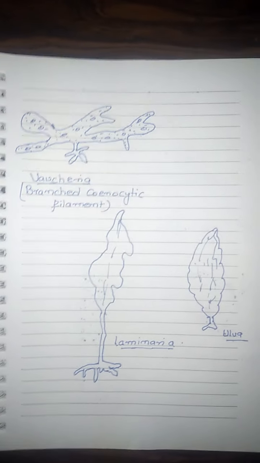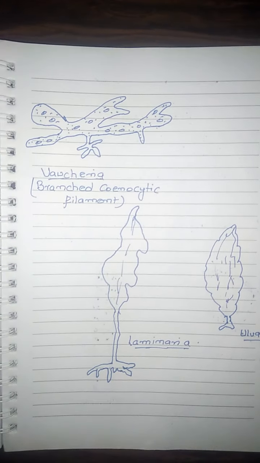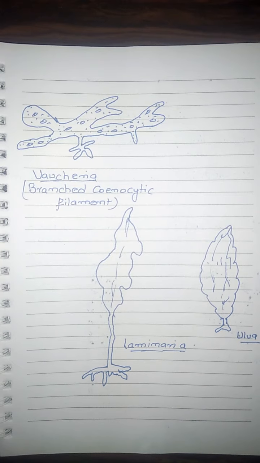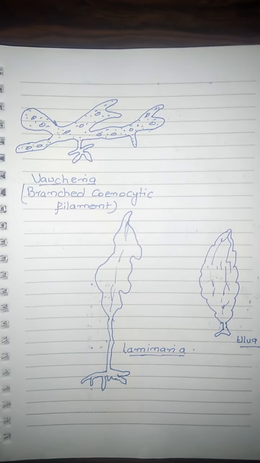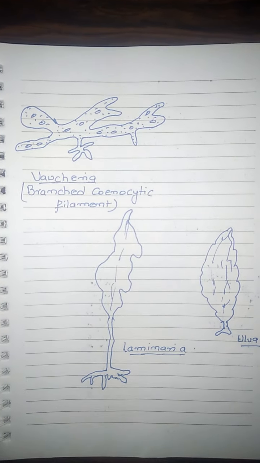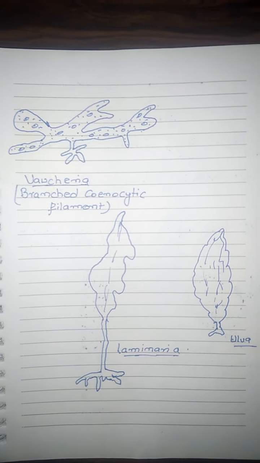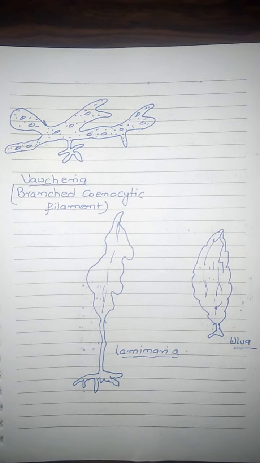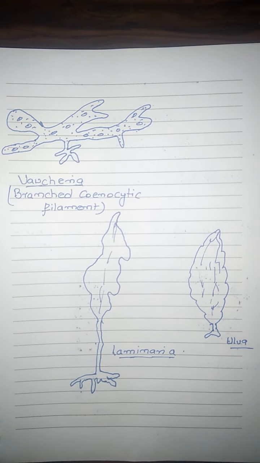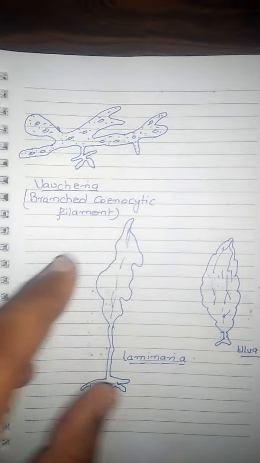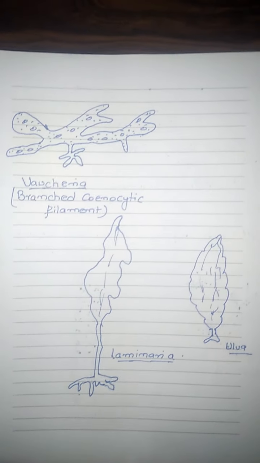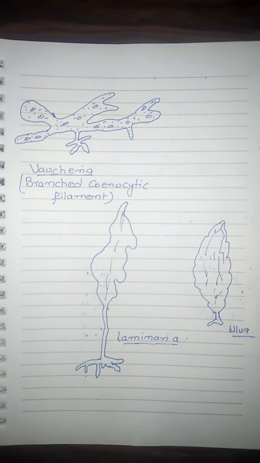You can see here Vaucheria is shown as a branched siphonaceous filament, siphon-like, tube-like, and Laminaria and Ulva are in the form of a leaf. You can see it is in the form of a leaf.